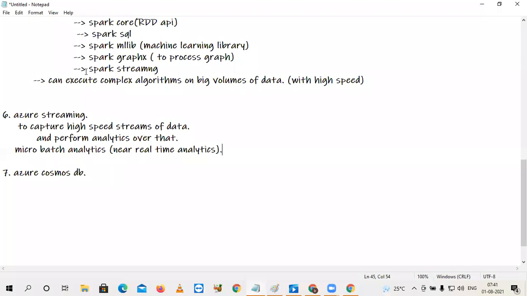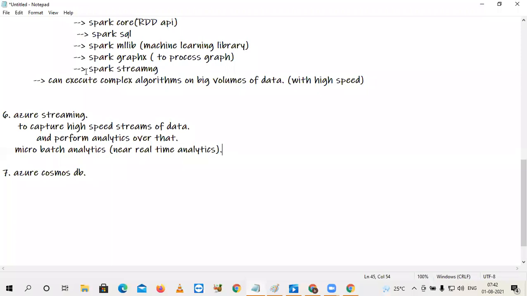So here the real-time analytics means data can be analyzed, but there is some little bit of difference, like after maybe 2 minutes there will be some variation. So we don't have real-time processing here, only near real-time in Azure? Only near real-time. Even in Spark streaming also we have near real-time.